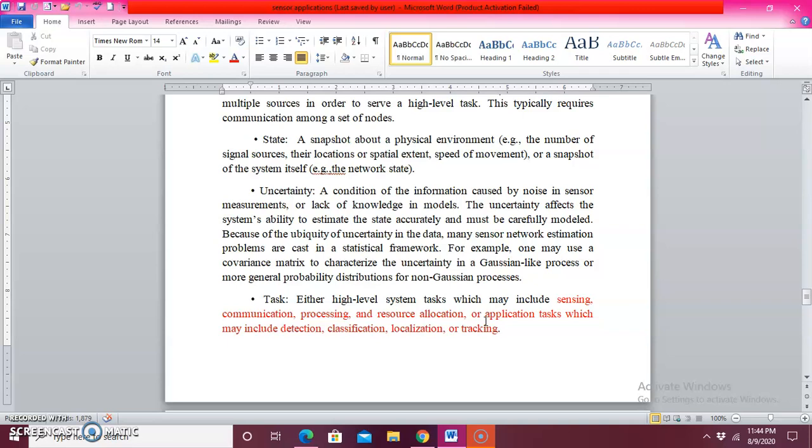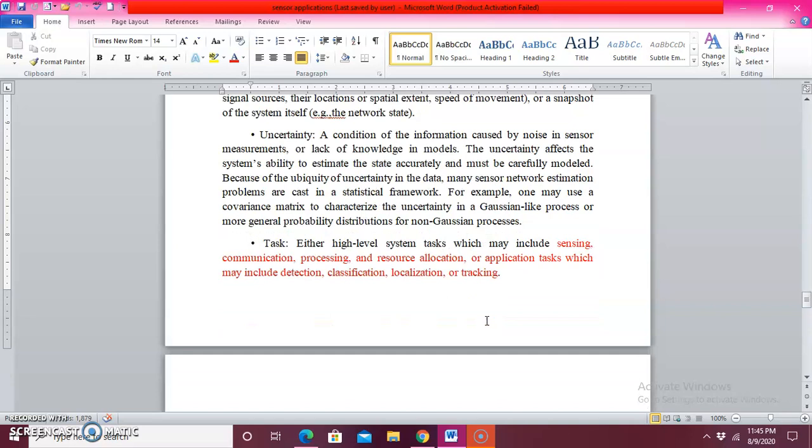So there will be so many issues that will happen when you are going through the operation of a sensor network. The uncertainty, the unpredictable nature of the problem, may occur. That is the ubiquity of uncertainty in the data. Those problems we call uncertainty. Then the next one is about the task.